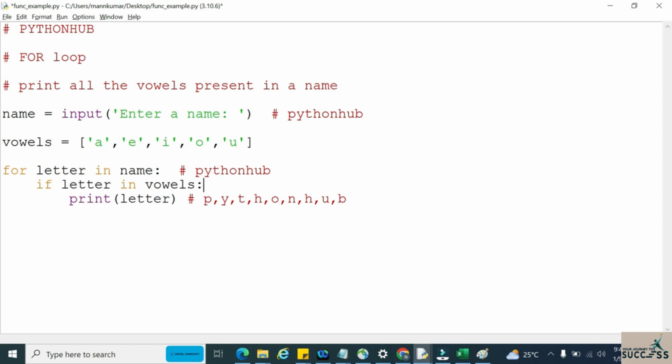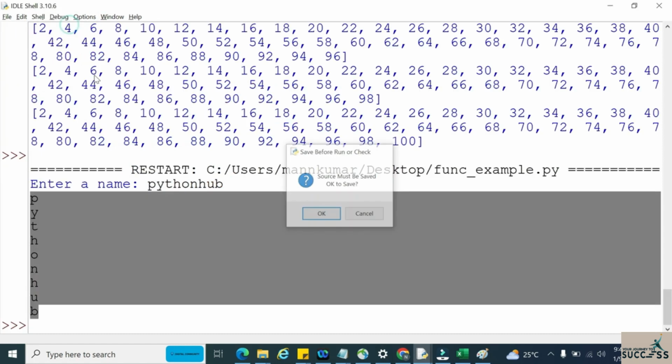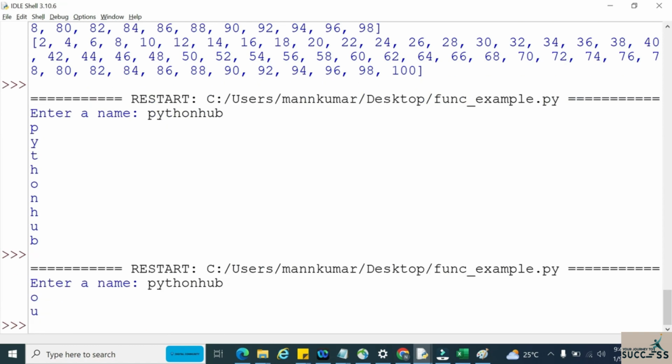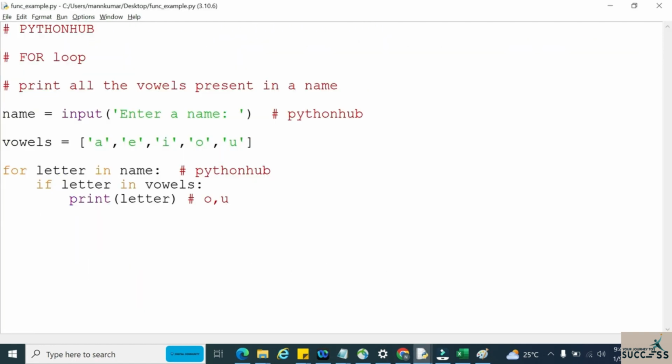So if my letter is a vowel, that is when this condition will get satisfied. For P, Y, T, H, the condition won't get satisfied. Whenever I get O, the condition will get satisfied. And also whenever I get the letter U, in that scenario the condition will get satisfied. In this way we can figure out vowels in this particular string. So let me run Python hub. See, only the vowels O and U got printed.